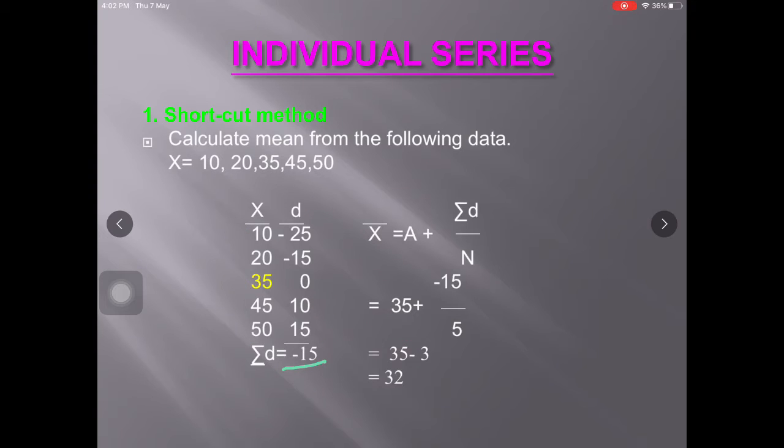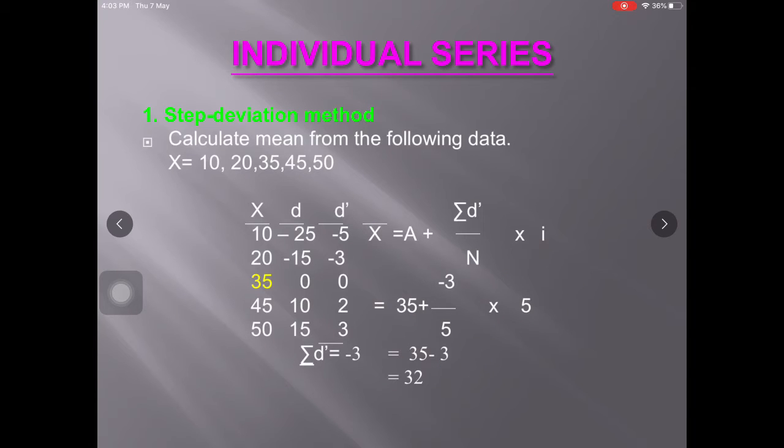So in order to find out mean, we have to put the formula x bar is equal to a plus summation d by n. This a is 35, assumed mean we have already taken, and summation d is the sum of deviations, that is minus 15, and n number of observations is 5. So this is 35 and this is minus 3. So 35 minus 3 is 32.